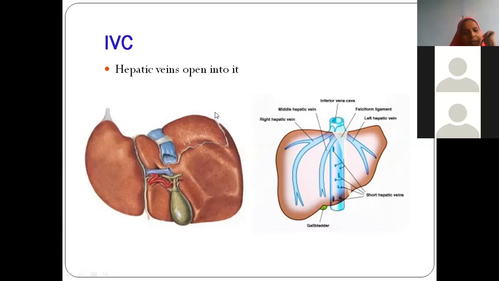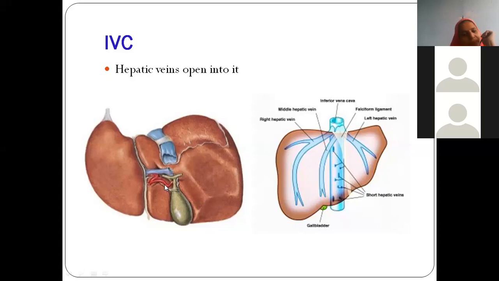So this is the bare area. You continue your journey, inferior layer, it is coming like this. Then this is the fissure for ligamentum venosum, I said. Then it is coming and covering the porta hepatis, the margins of porta hepatis. Now it will continue its journey as the lesser omentum.